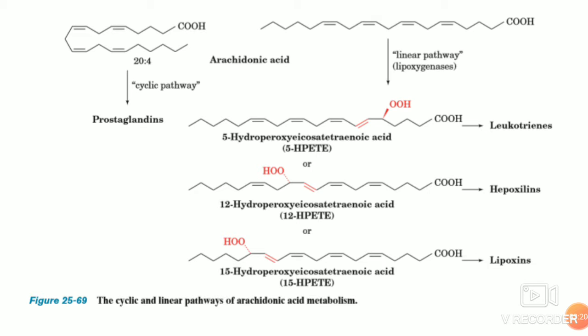The cyclic pathway leads to the synthesis of prostaglandins. If they ask you to write about the arachidonic acid linear pathway metabolized product, you have to write about leukotrienes or lipoxin. For your syllabus, you have only leukotrienes.